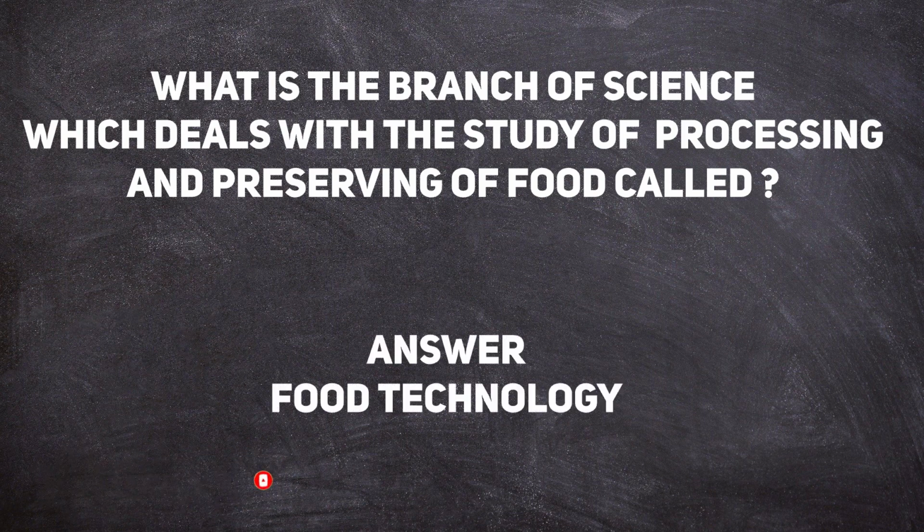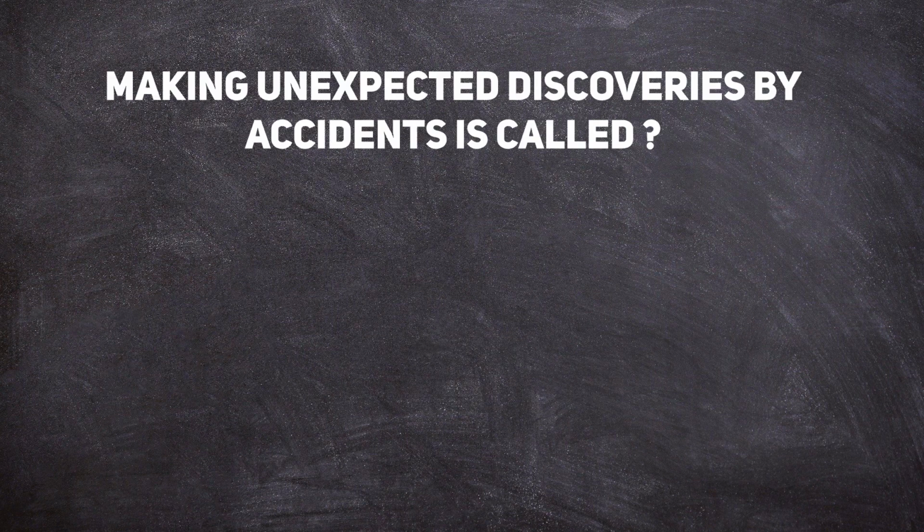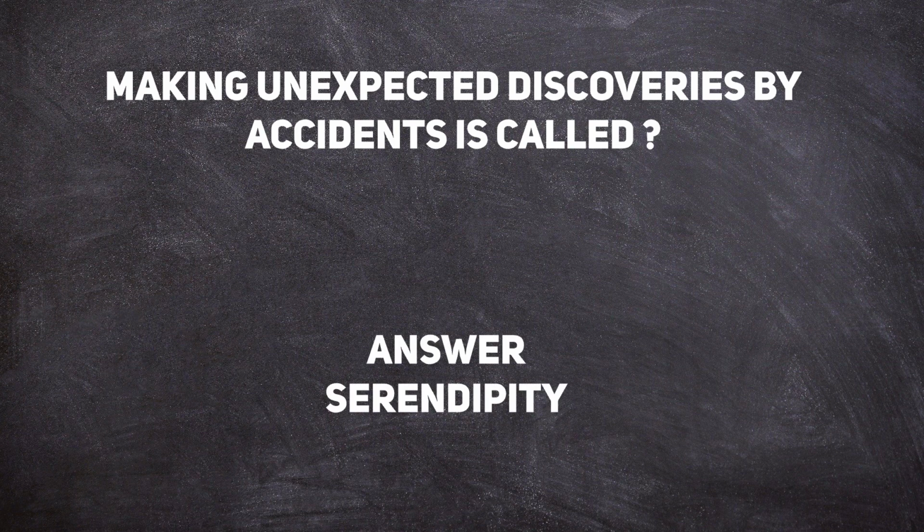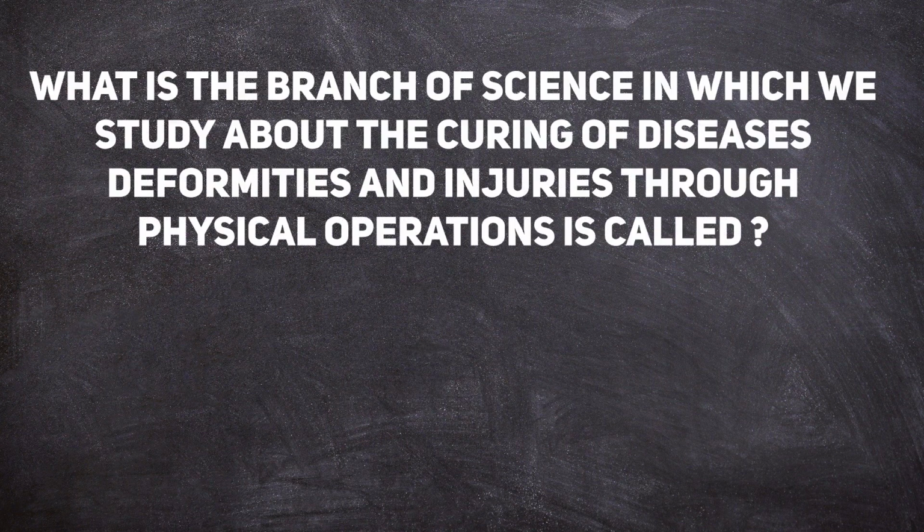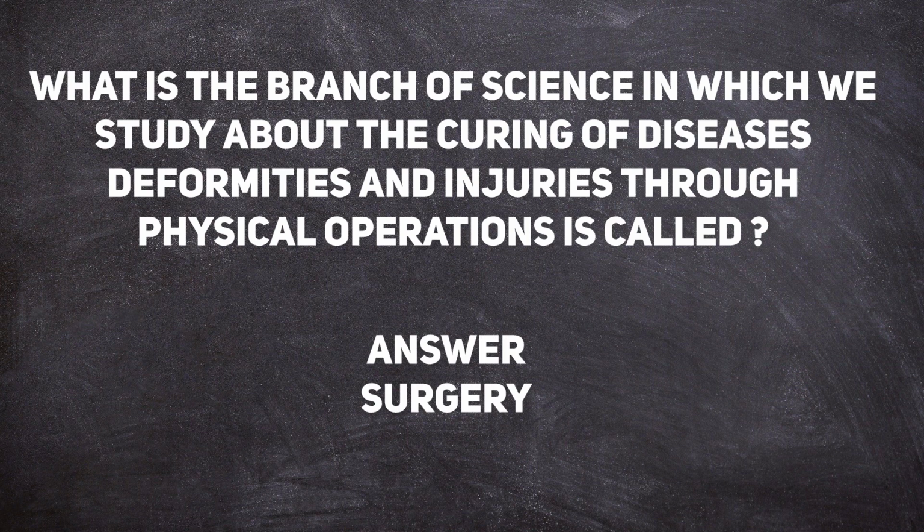Answer: food technology. Making unexpected discoveries by accidents is called? Answer: serendipity. What is the branch of science in which we study about the curing of diseases, deformities and injuries by physical operations called? Answer: surgery.